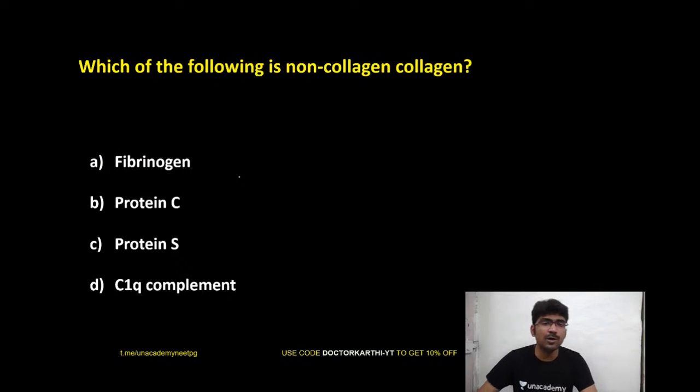Next question: which of the following is a non-collagen collagen? Look at this terminology, interesting terminology. Which of the following is a non-collagen collagen?